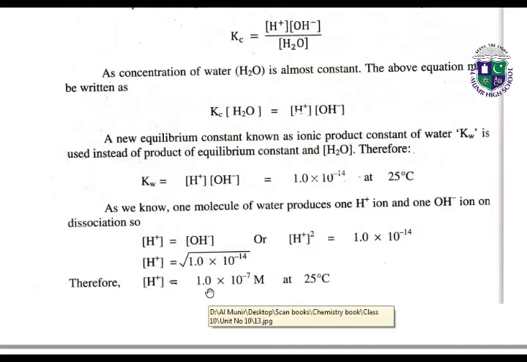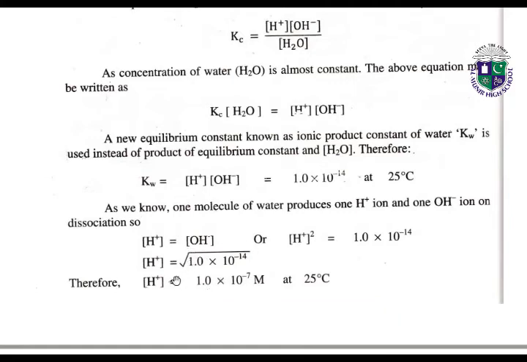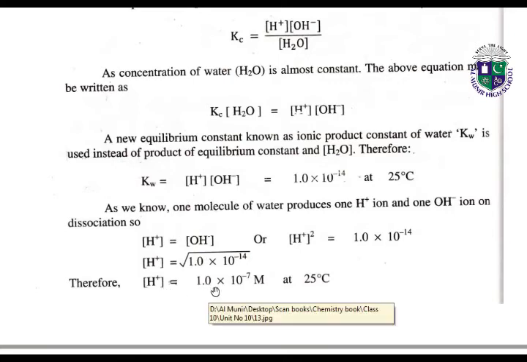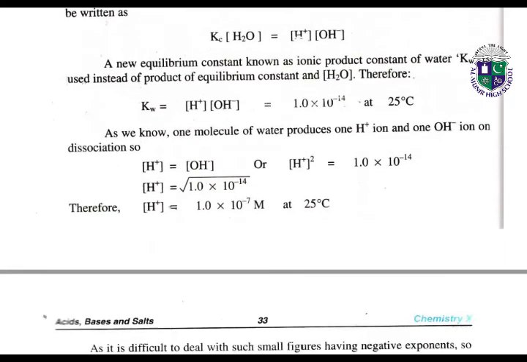So therefore, by taking the square root, we will get the concentration of hydrogen ions, which is 1.0 × 10^-7 moles at 25 degrees centigrade temperature.